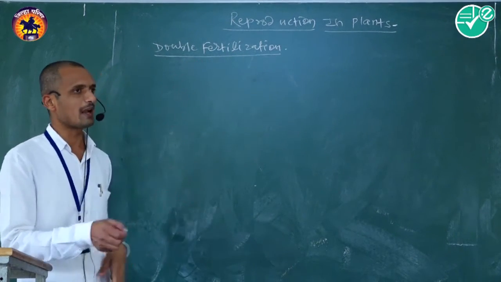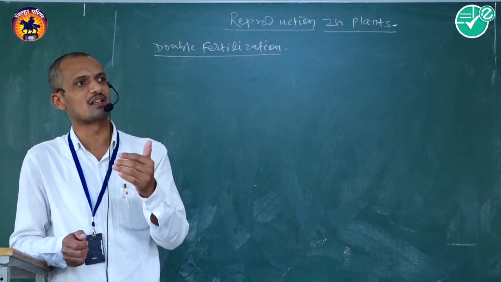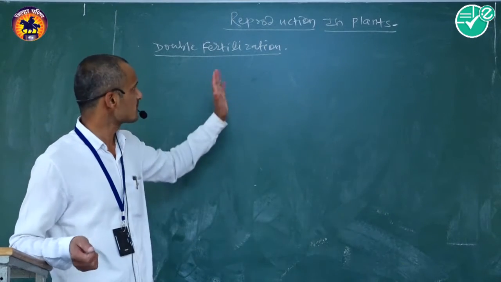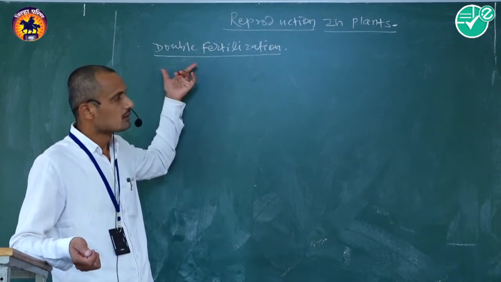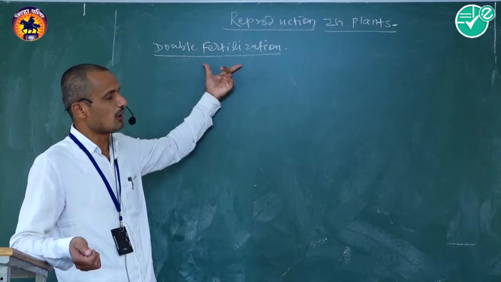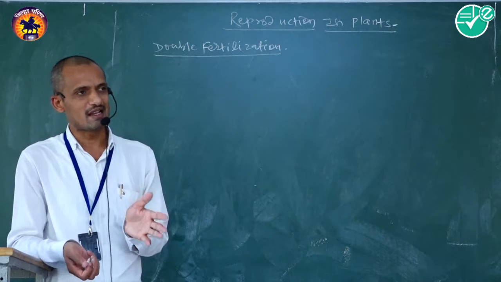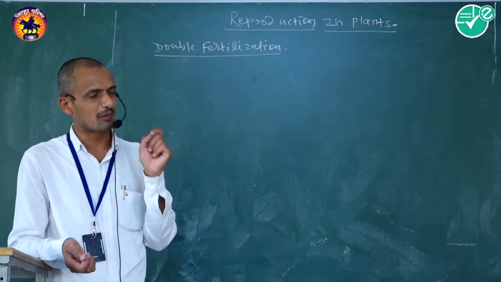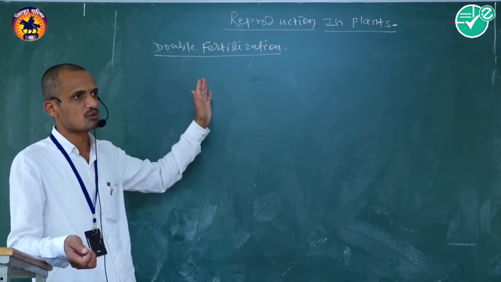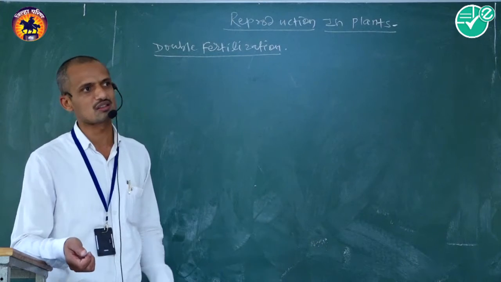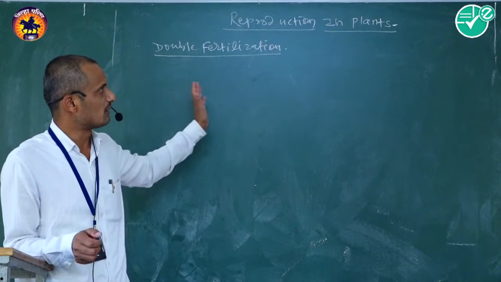Fertilization means fusion of a haploid male gamete with a haploid female gamete to produce a diploid zygote. This phenomenon is commonly called fertilization. Here, double fertilization means both male gametes are utilized: one male gamete fuses with the female gamete to produce a diploid zygote, and the other male gamete fuses with the secondary nucleus to produce a triploid primary endosperm nucleus. That is called double fertilization.